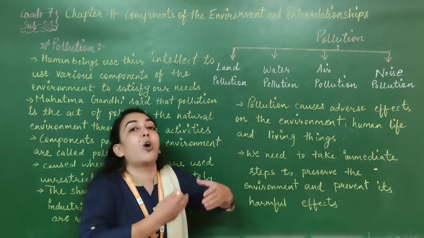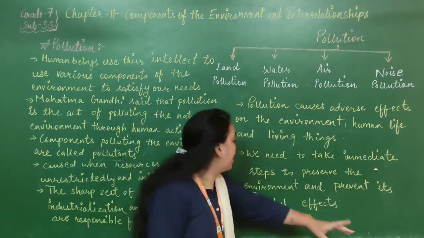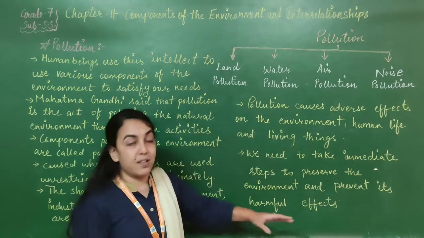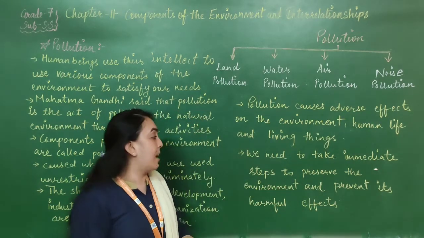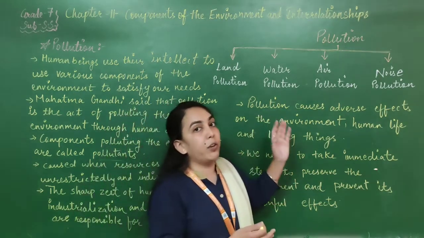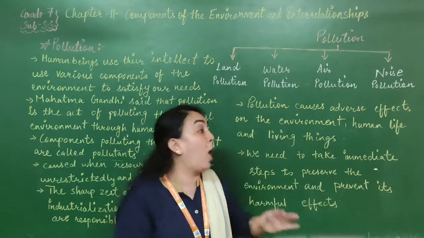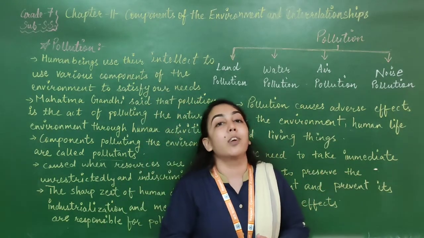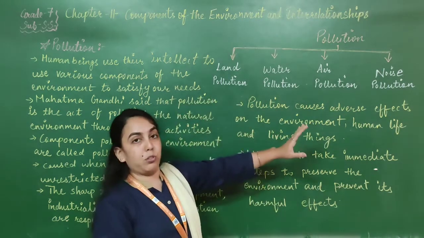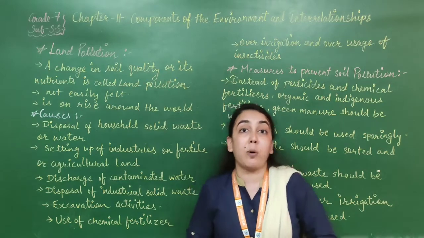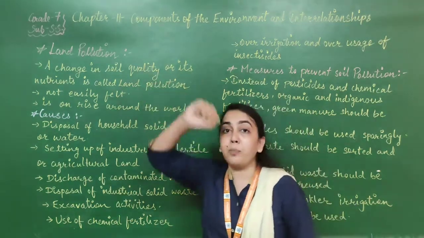They are not good for our health. We need to take immediate steps to preserve the environment and prevent its harmful effects. We have to take some immediate steps to preserve the environment, to protect the environment, and to prevent the harmful effects of pollution. About how we will protect the environment, for that we have to learn different types of pollution. Let's start with land pollution. So let us get some information about the first type of pollution, land pollution.